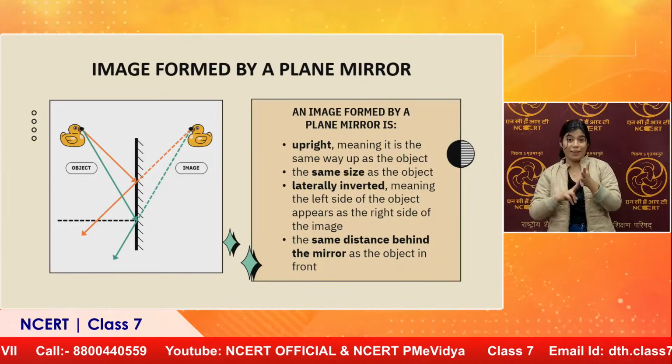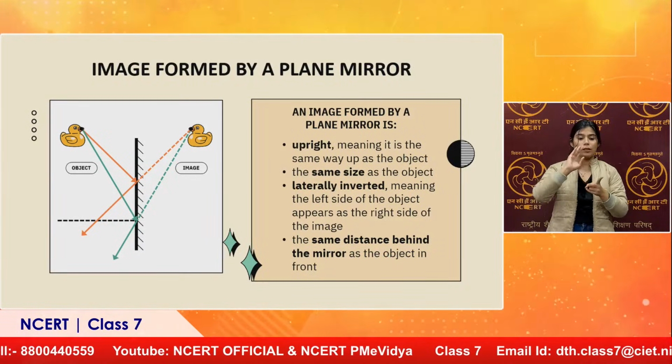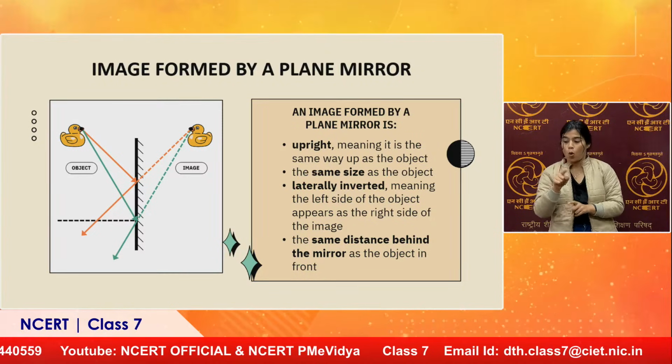We'll just quickly revise them: the image formed is upright, it is of same size, it is laterally inverted, and the distance between the mirror and the object remains the same as mirror and the image.